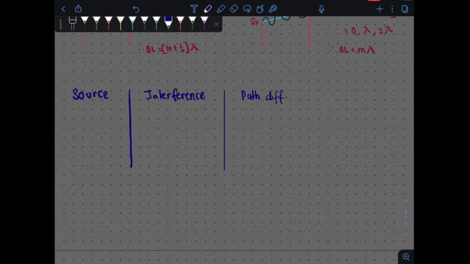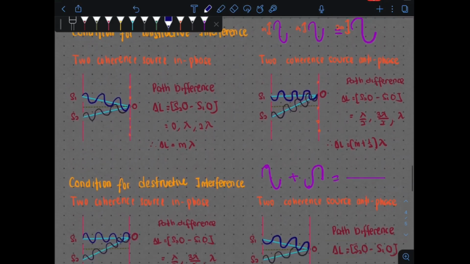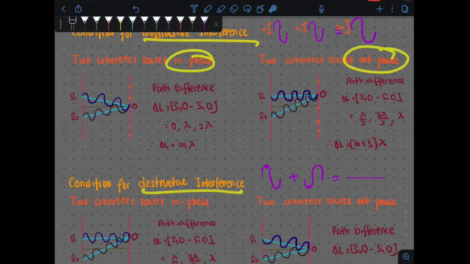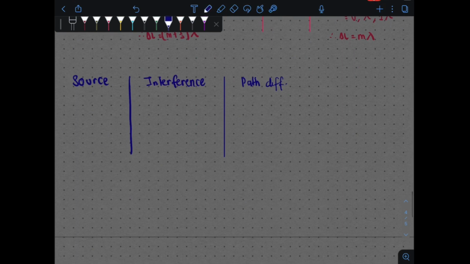Path difference kamu dekat sini. So your source here can be either in phase ataupun anti phase. Dua je. Kalau kamu tengok untuk both the cases, constructive ataupun destructive interference sekalipun, kita ada dua je jenis, in phase, anti phase. So the source here has been divided into two types, iaitu in phase dan juga anti phase.